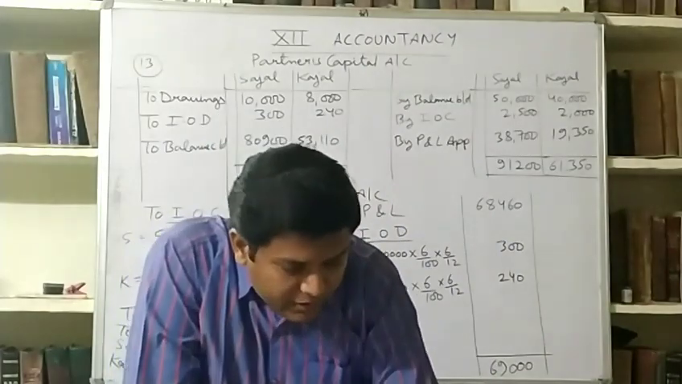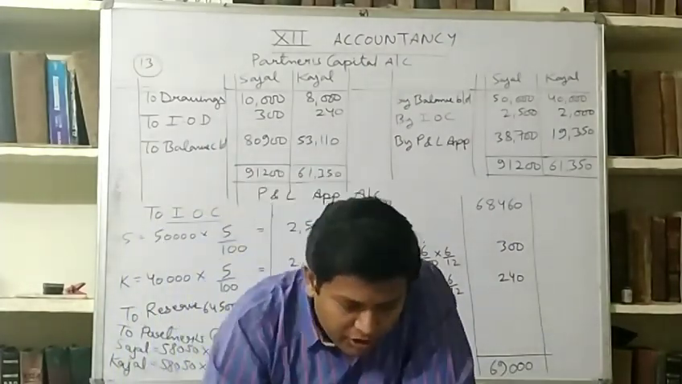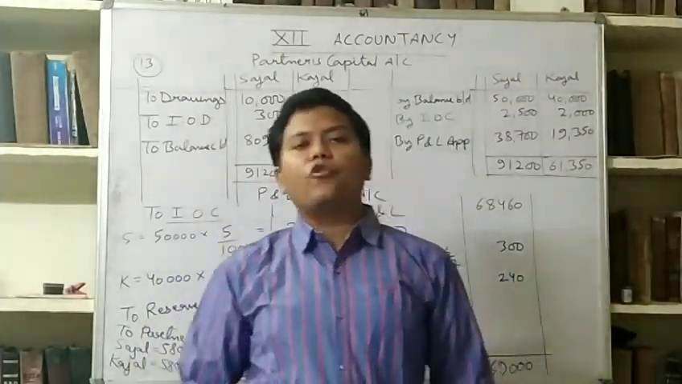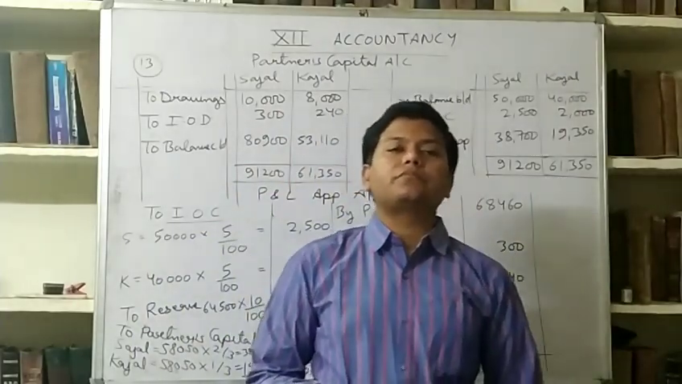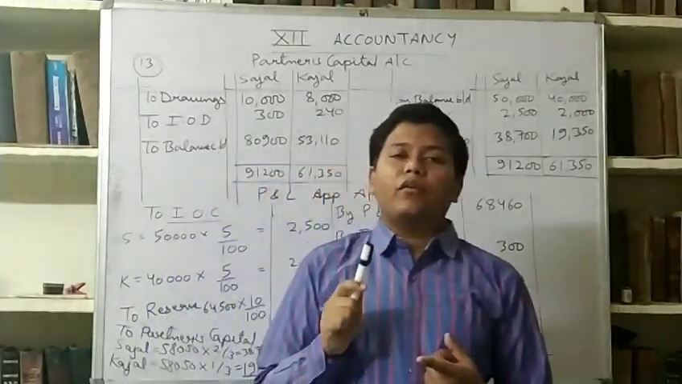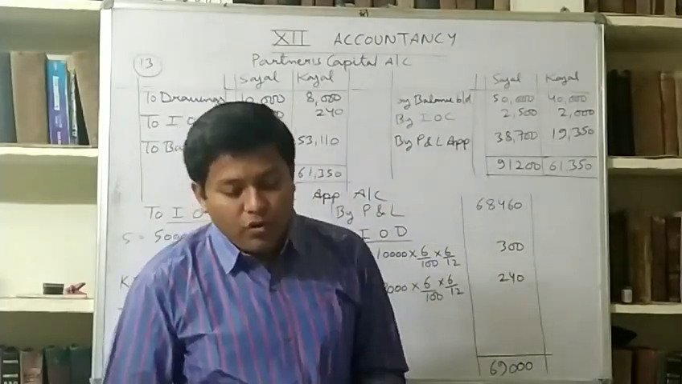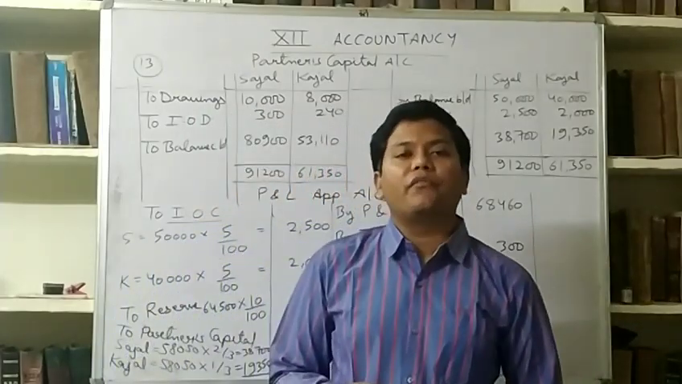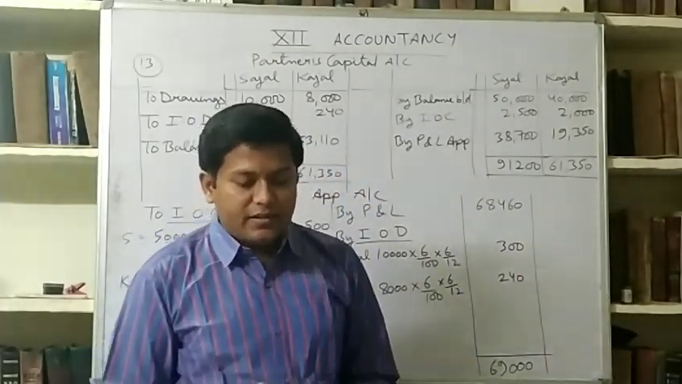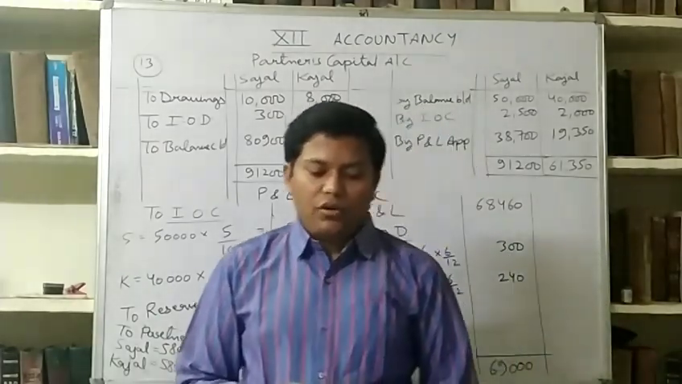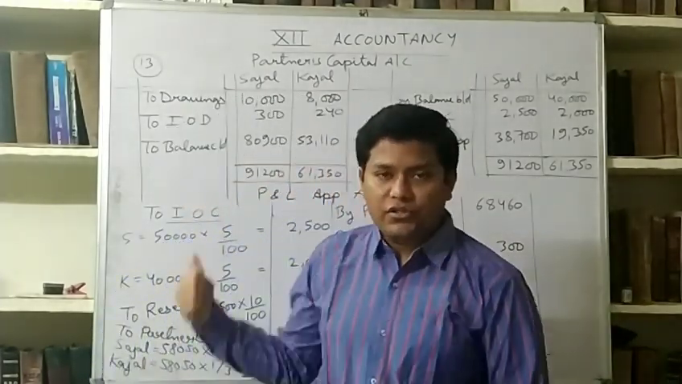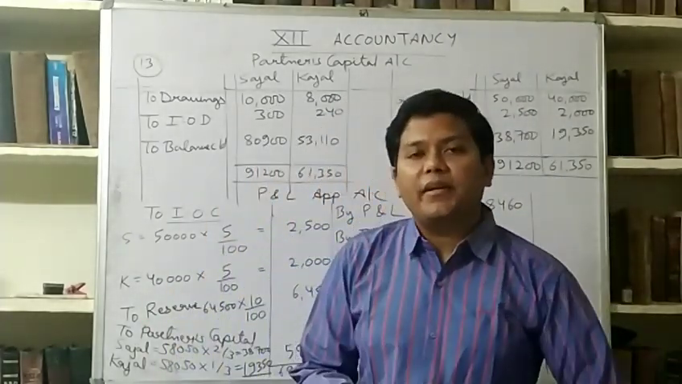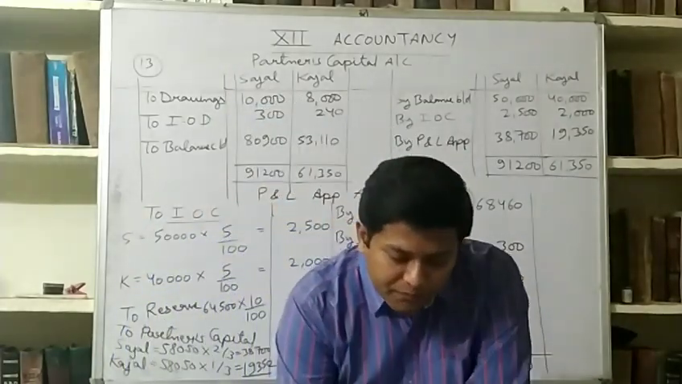So I hope you all have done. Now there is a question which is related to fixed capital method in our PDF. Question number 14. This is your homework, but not for fixed capital. This is your homework for fluctuating capital. You have to do this question by assuming that we have to do it on fluctuating method. I am giving you the answers. You have to prepare P&L appropriation account and also partners capital account, just like we did it in this question number 13. And question number 14 by fixed capital method I will show you in the next class.